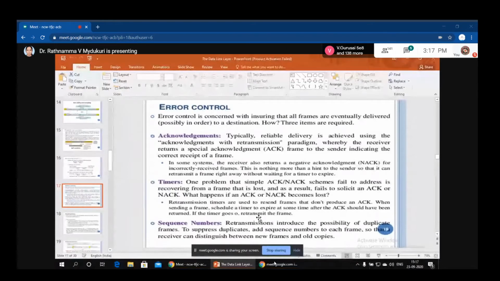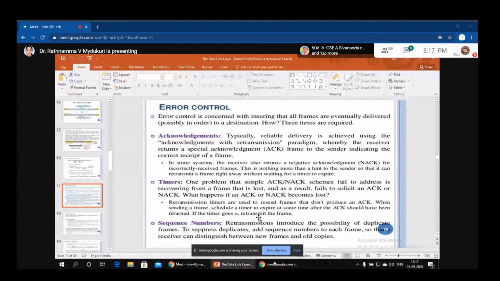Moving to the second item, that is timers. What is the idea with this timer? Once you fix your timer, within that time you have to get back an acknowledgement. If you are not getting an acknowledgement, it is treated as a negative acknowledgement. That means your data has not reached the receiver, so there has been some error. Suppose you got an acknowledgement within the time schedule, then no error has occurred. This is also one of the error controlling items.